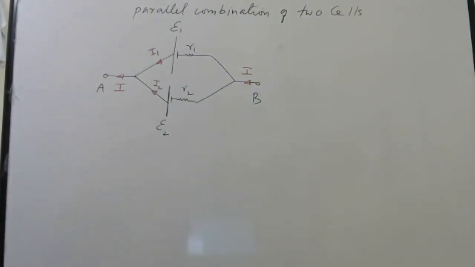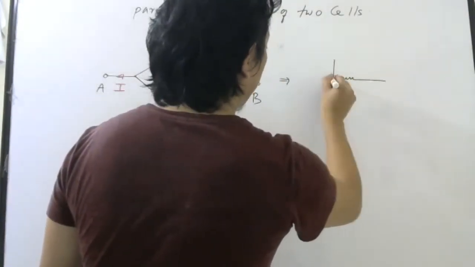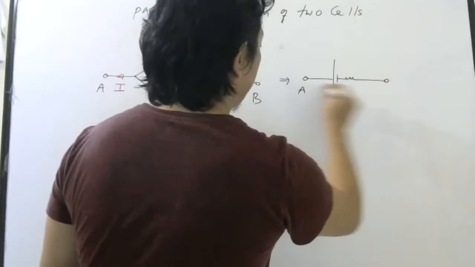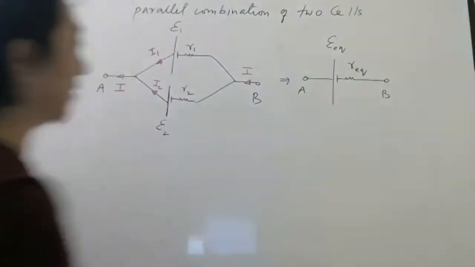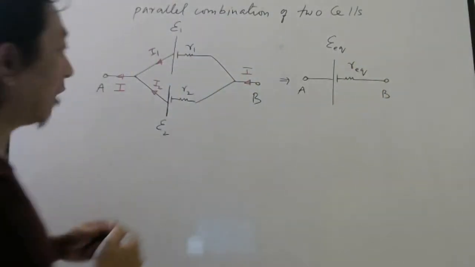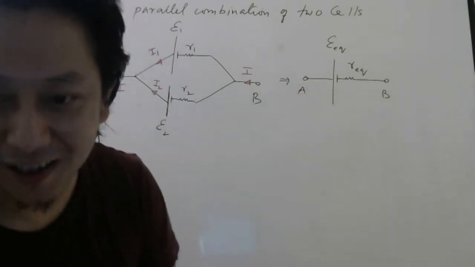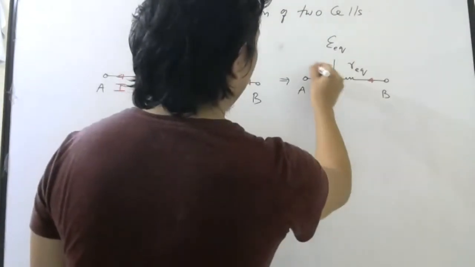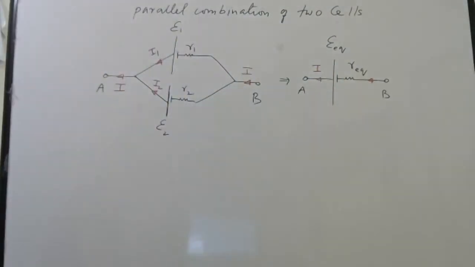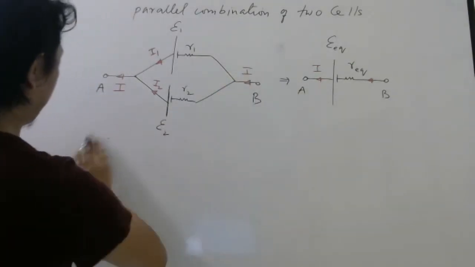Fine. Now, what I want is a single cell between A and B. And I want to know the equivalent EMF and equivalent internal resistance. And the current will be I here. Because the same current should come. That's why it is called equivalent. Okay, so now concentrate. Since they are in parallel, terminal voltage will be same.